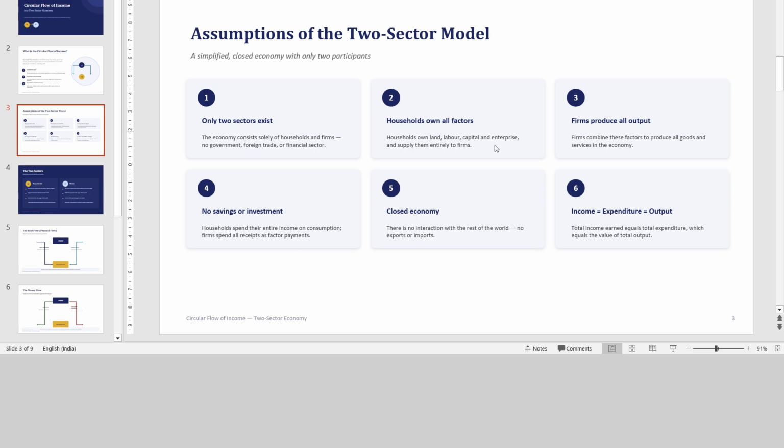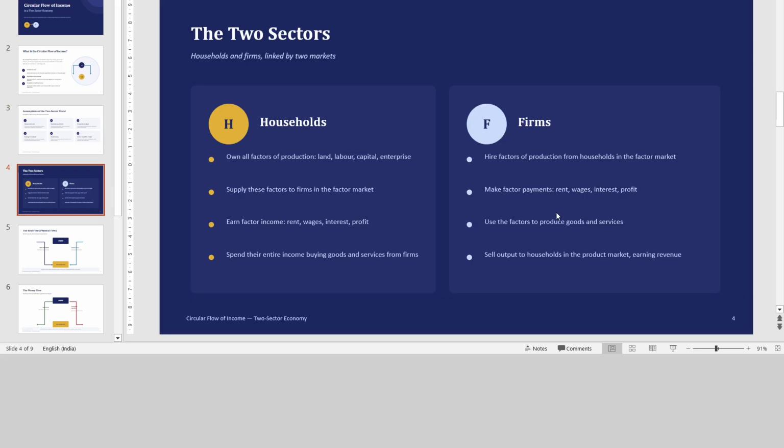There is no saving or investment. Besides this, it is a closed economy, which means there is no foreign trade. And in this model there will always be income equal to expenditure equal to value of output. This equality always exists.